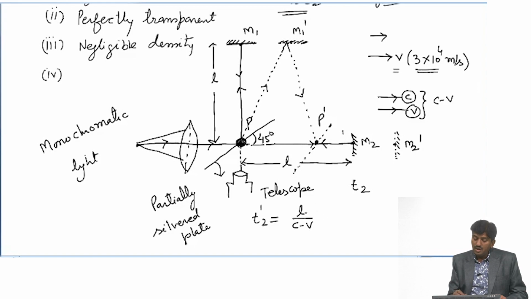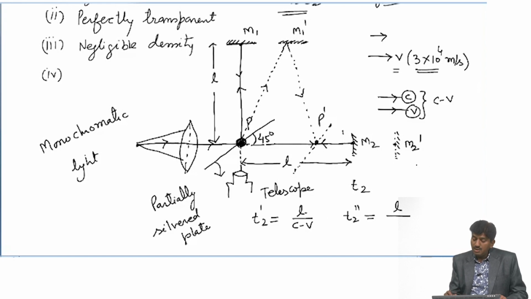This is the time of light ray from P to m2, and the time of light ray from m2 to P we can consider t2 double dash, and it should be distance, again m2 to P, distance is again L, and velocity.